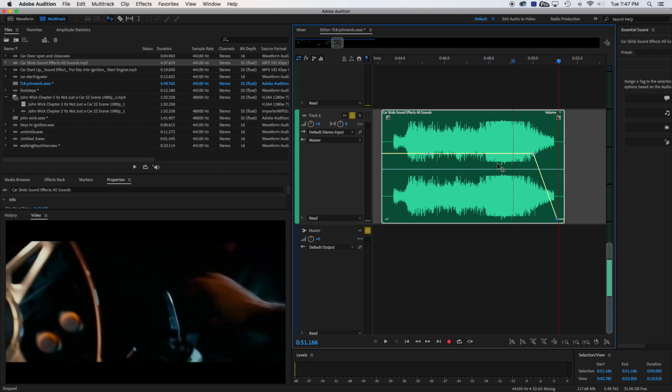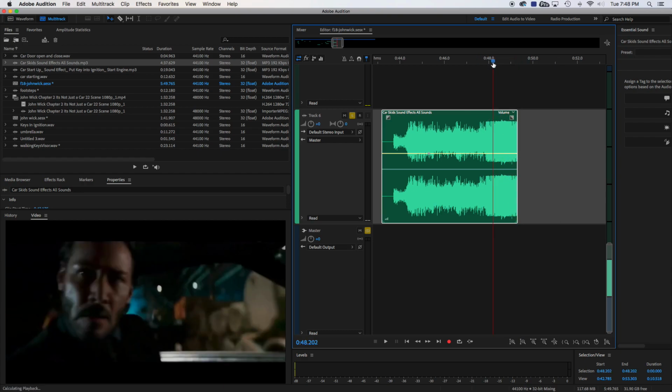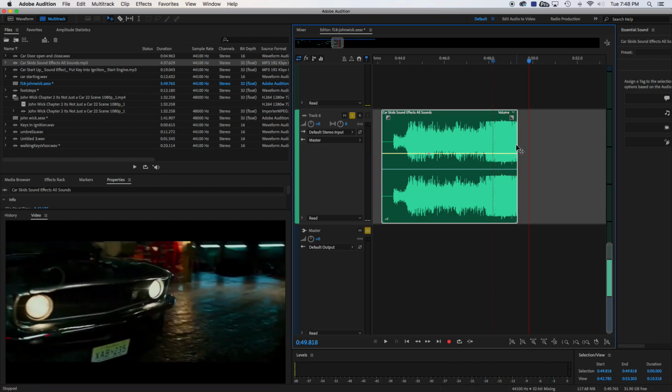Another way to fade things off, or fade things in, is just grabbing this little corner right here, and you can see how if I grab that, it actually makes this line a fade line, and you can actually impact it here. You notice, now watch this. Just to make my point a little more abrupt, I'm going to stop the sound in the middle of it. All right, so right now it just goes, all right, and that's pretty abrupt.